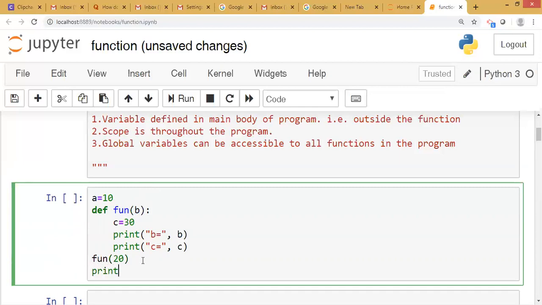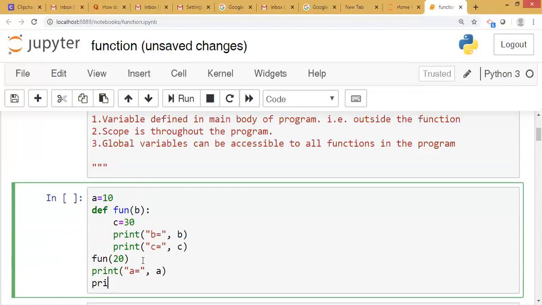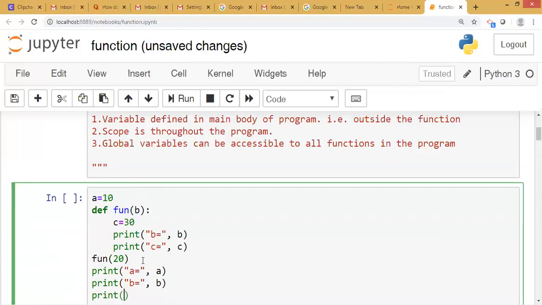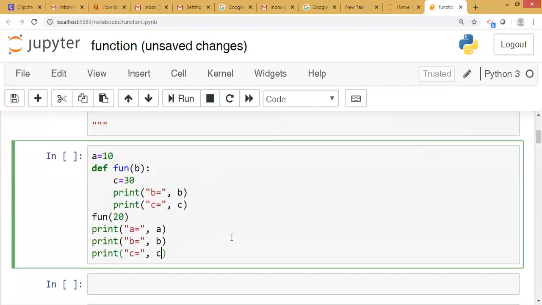Here we will print value of a, print value of b, print value of c. Okay, this is our code.